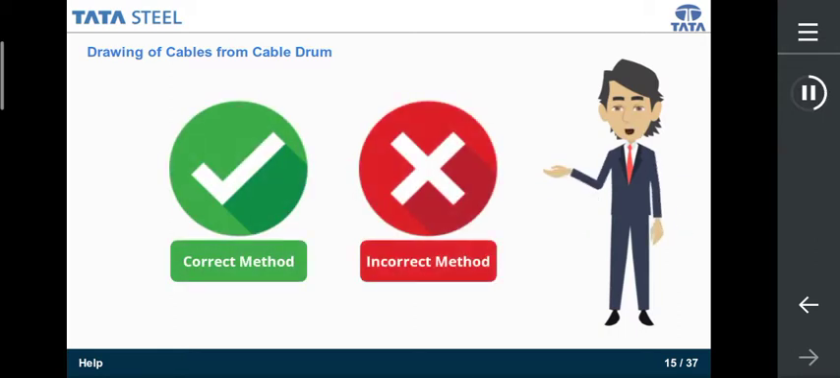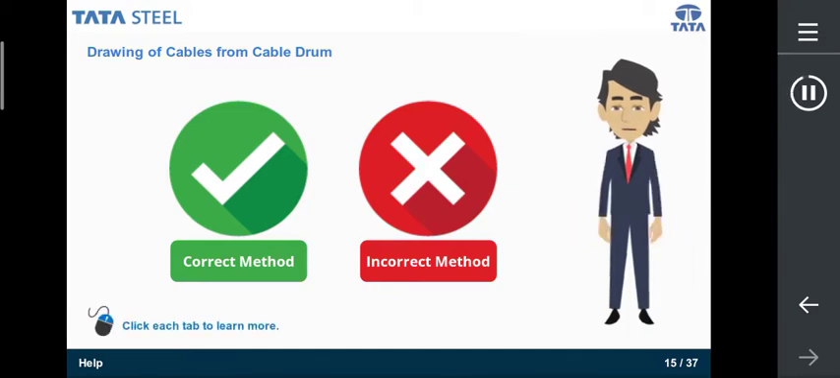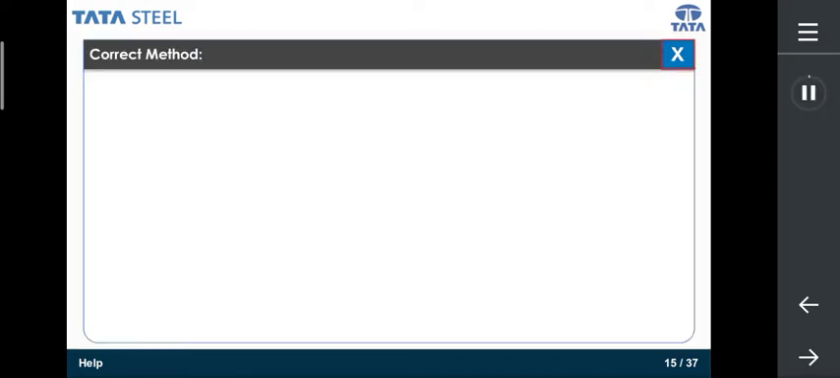The second method of laying cables is to put them into ducts. The correct and the incorrect methods of pulling the cables from the ducts have been illustrated on the screen. Click each tab to learn more.